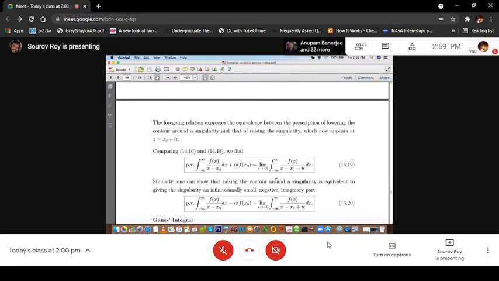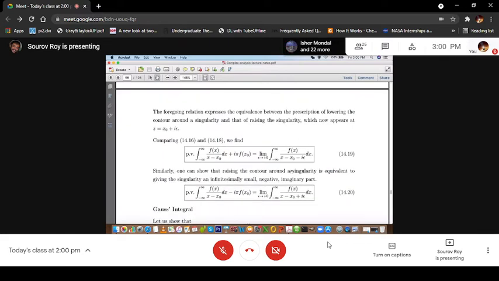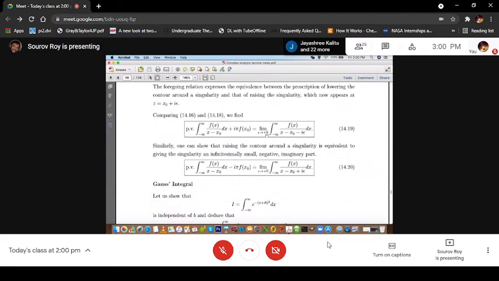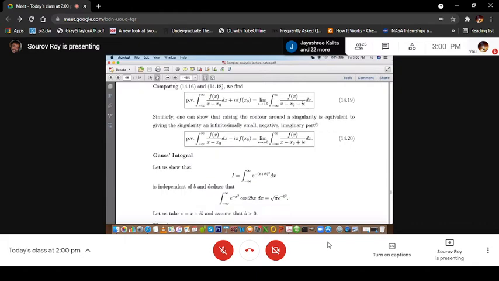You will probably remember encountering this kind of integral when discussing Green's function in electrodynamics or quantum mechanics. This shows the equivalence between the two prescriptions, and this is a relation that one should keep in mind.